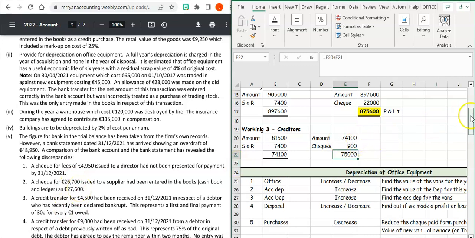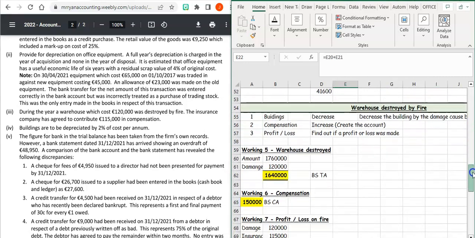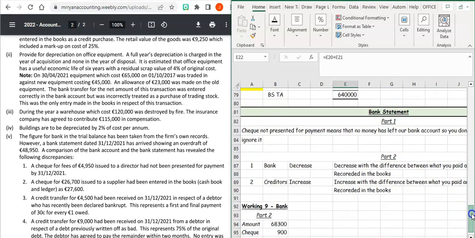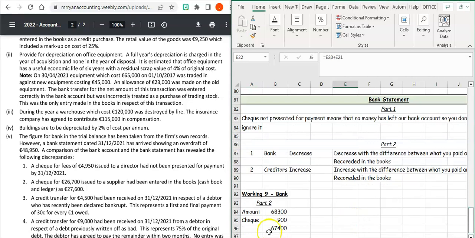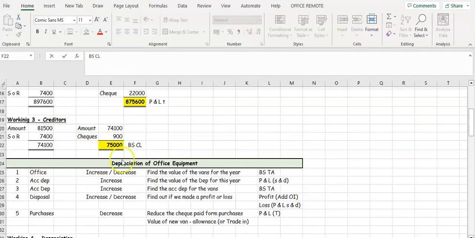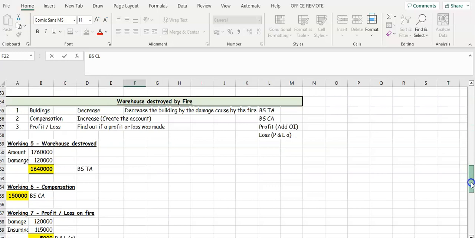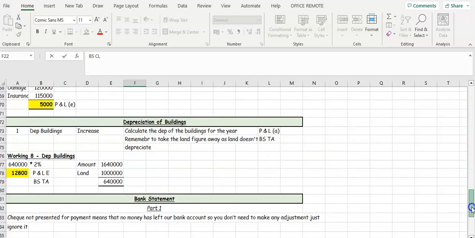So we're going to add that 900 on, and then you're going to adjust the bank because we're saying that this 900 didn't come out of the bank account because we recorded incorrectly in our bank itself. So remember to record the creditors in your balance sheet as a current liability. We're not going to close off our bank yet because we know there's a couple of more adjustments that we need to adjust.